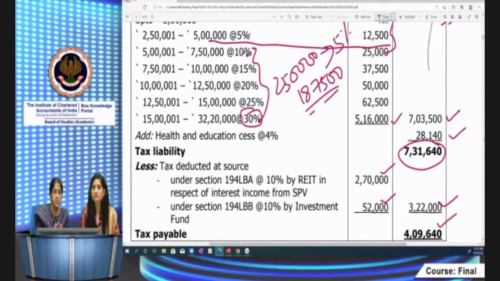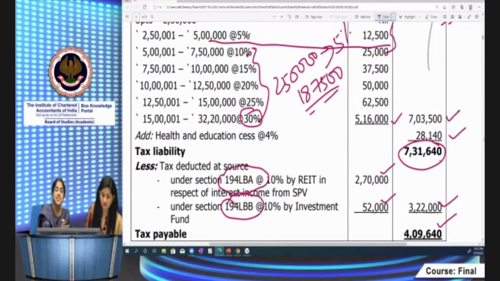I hope this is very clear. This is very important. Students are likely to miss this step also. You might compute till here, but that is not the end of the answer. That's why I discussed the TDS provisions simultaneously, so that you know that if tax has to be deducted by the REIT and by the investment fund, then in the hands of the unit holder, the tax credit has to be given when I'm computing my tax payable.